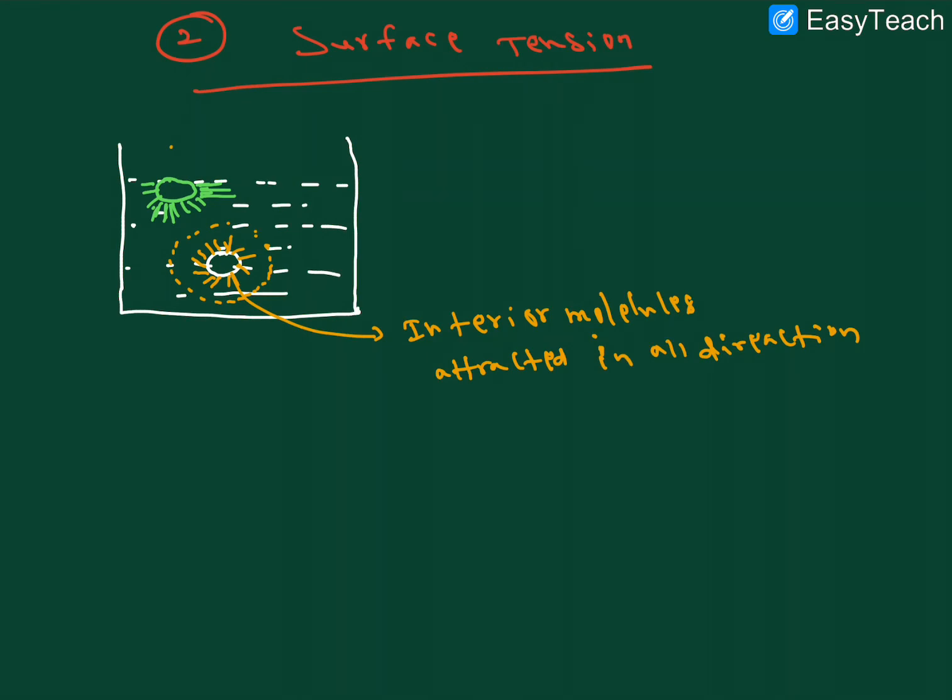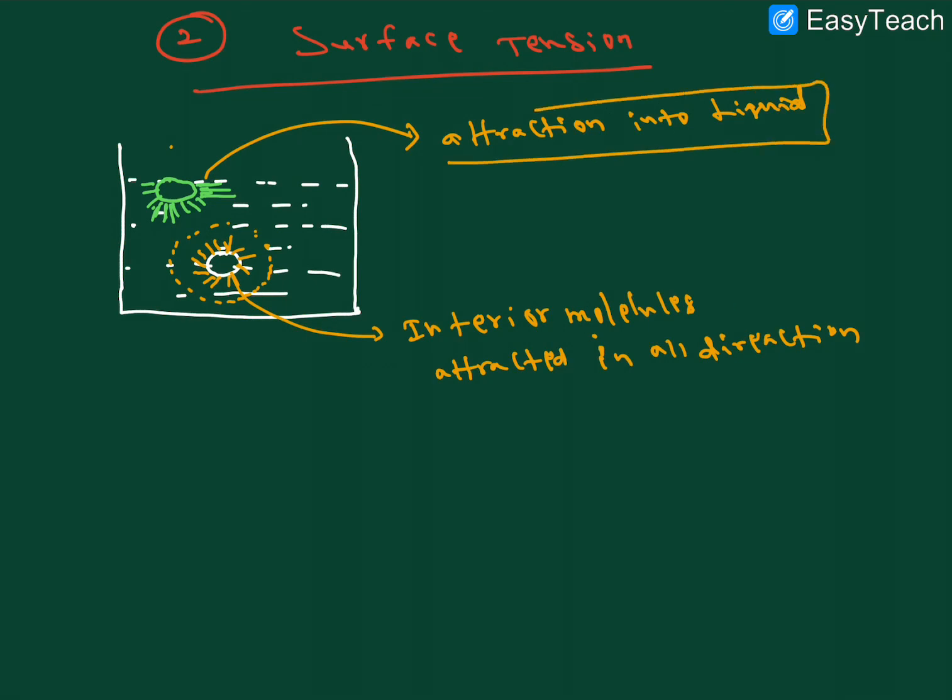This attraction causes surface tension, right? So the molecule on the surface is attracted into the liquid, right? The attraction into the liquid.